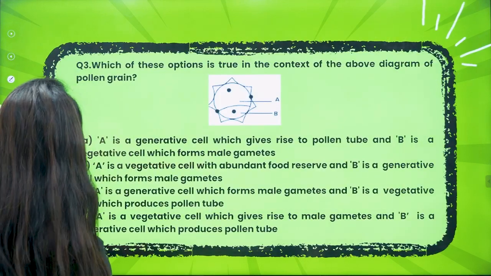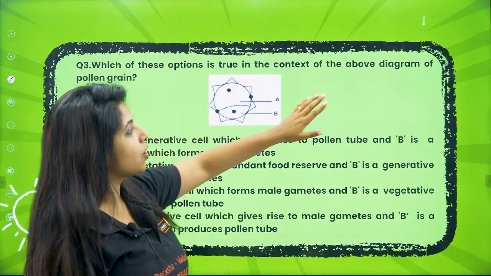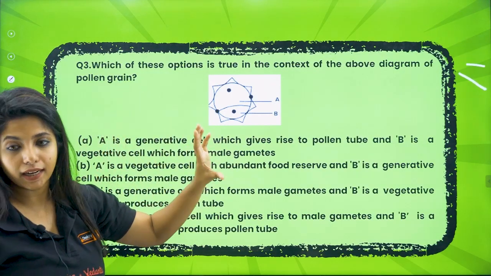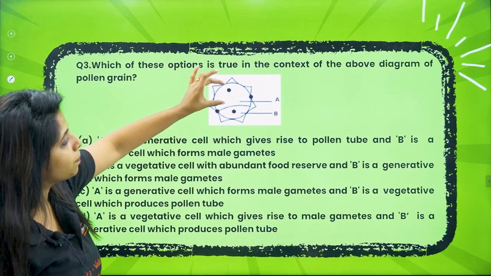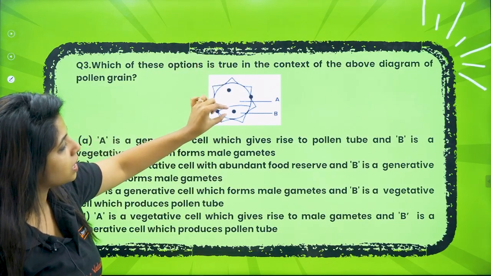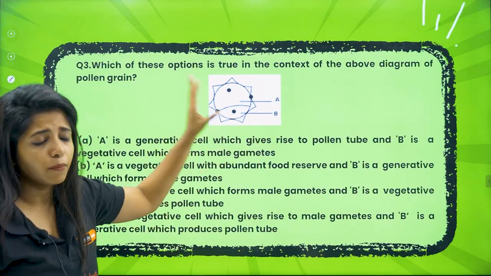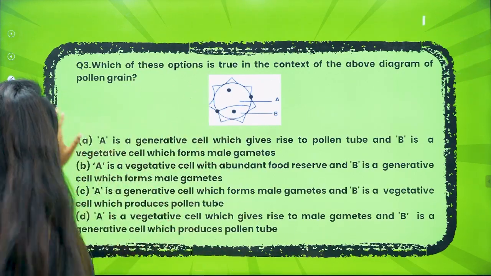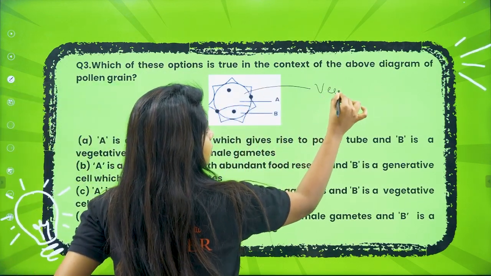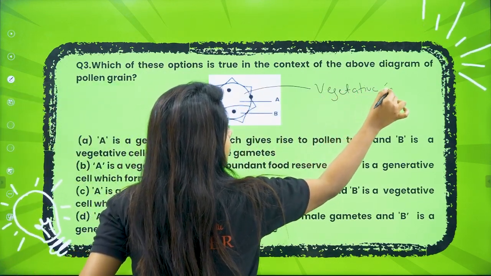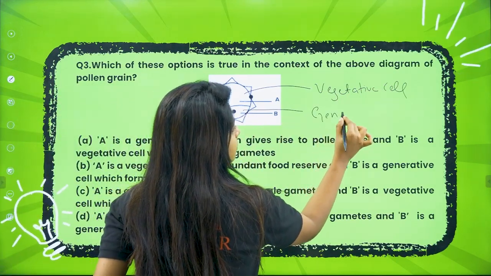Now the third question which has come this year is, which of these options is true in the context of the above diagram of pollen grain? They have given a diagram of pollen grain, and you can clearly see there is a big cell with a nucleus and a small cell with a nucleus. You should first identify the big cell before reading the whole thing. The big cell will always be the vegetative cell, and the small cell will always be the generative cell.